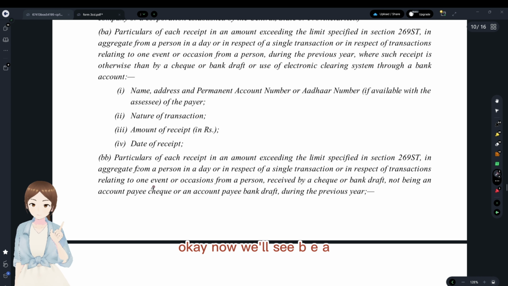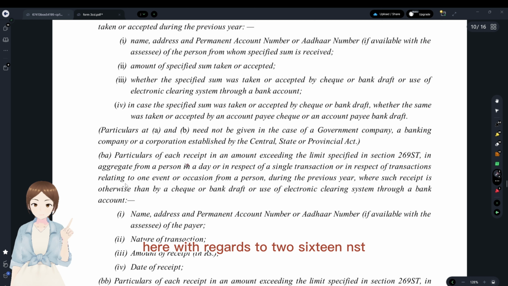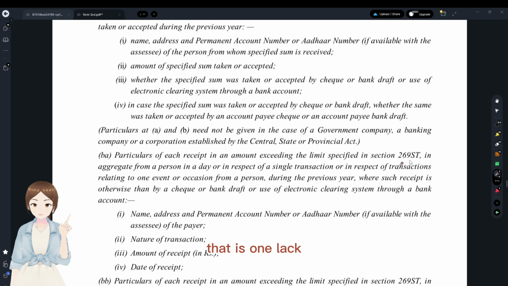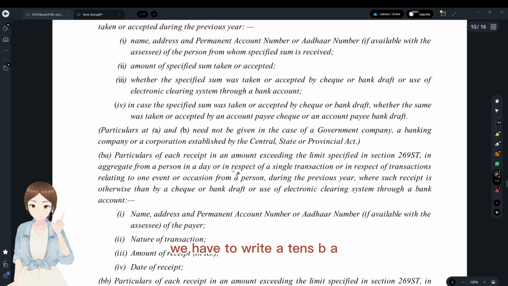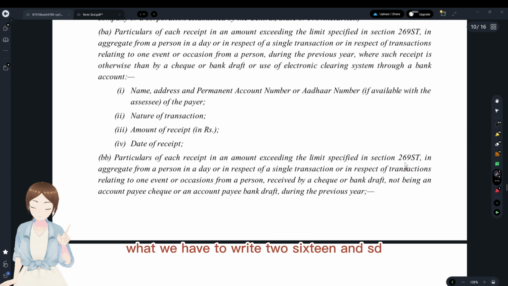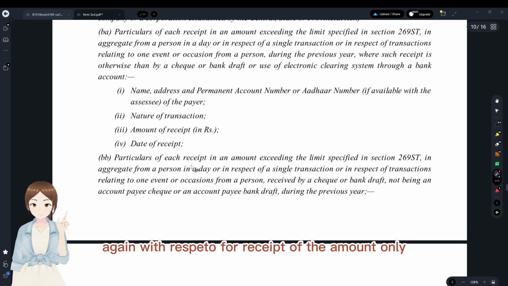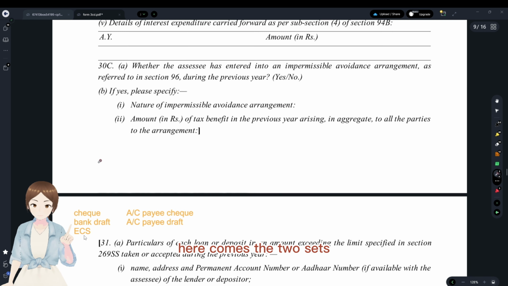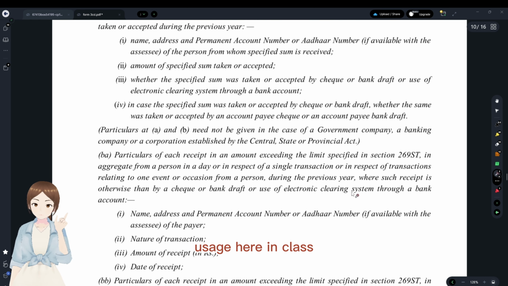Now we'll see BA here. With regard to 269ST, that is receipt of amount, the limit is 1 lakh. Receipt of any amount, we have to write in BA. And in BB, what do we write? 269ST, again with respect to receipt of the amount only. But what's the difference between BA and BB? Here comes the usage of the two sets in this clause.